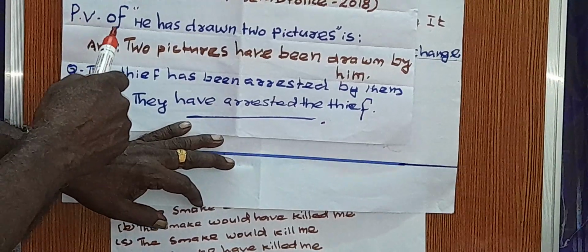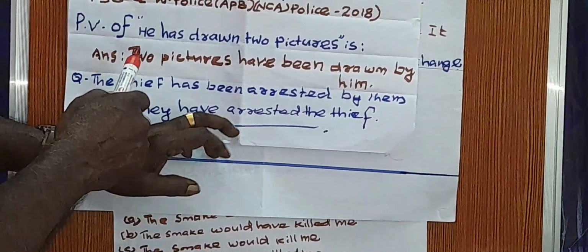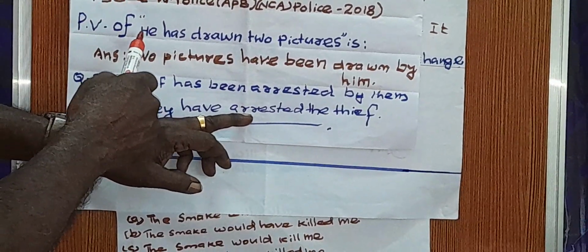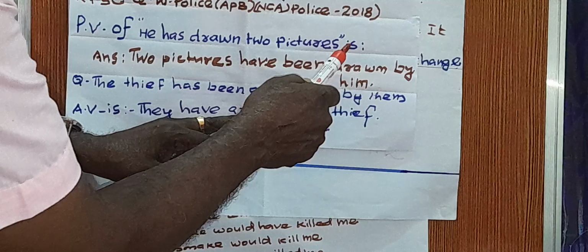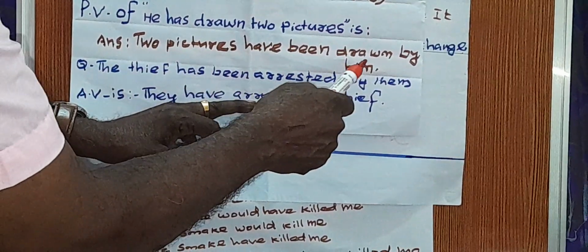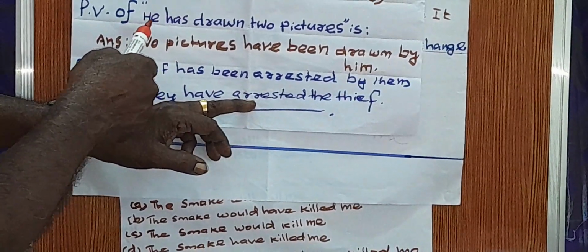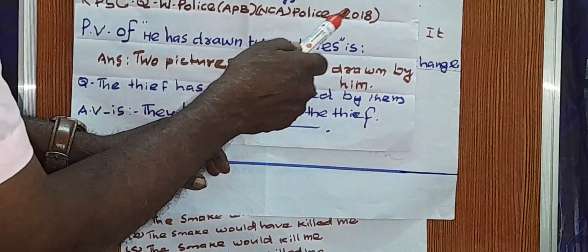Here the active voice is given. You have to write the passive voice. He has drawn two pictures. Two pictures have been drawn. Here, this is present perfect tense.